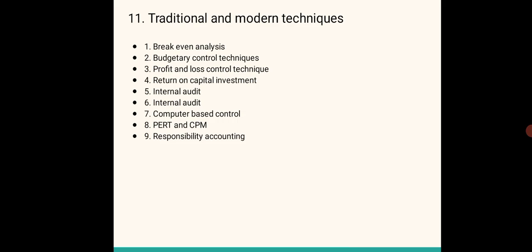So this is how this system helps to create different controls over the human resources and the activities related to it, like acquiring the human resource, maintaining it, and the usefulness of the human resource. Next comes the seventh one in the series, as you can see, that is computer based controlling. With the help of modern technology like computers, controlling becomes more effective. In modern times, computers are seen in almost all spheres, right? We all know this. So in big organizations also, the accounts are maintained and the audit work is completed with the help of this computer system.